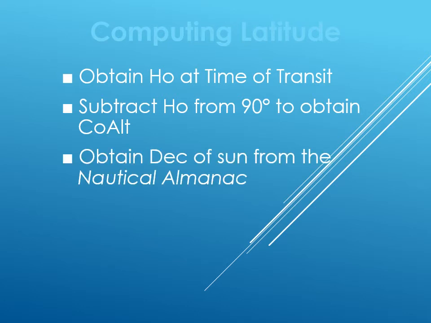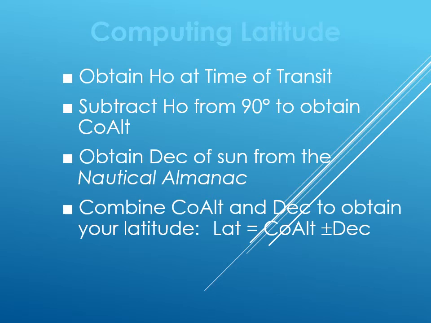Also, from the nautical almanac, you can find out the declination of the sun for that day. Once you have the declination and the co-alt, you can combine them to extract your latitude. Remember, latitude is given by co-alt plus or minus declination. As was covered in the earlier part of this video, the latitude and declination are related depending on various cases. To enumerate them, let us revisit the OCM.